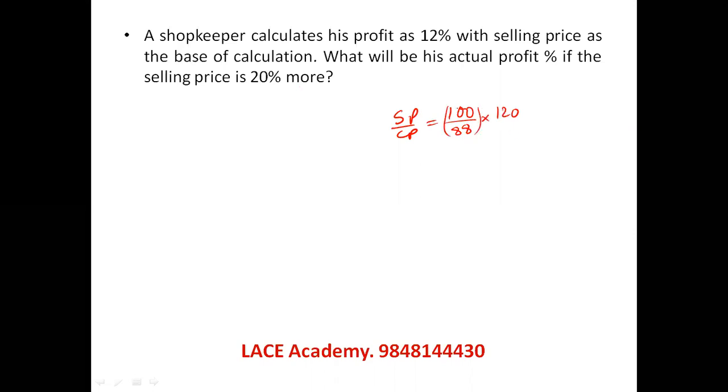Now see, 100 is okay. That is actually to see what percentage. 120 by 88, I can cancel it with 8, so I can say the fraction is 15 by 11. 15 by 11 says there is 4 by 11 extra. Whatever extra there is, that is the profit percentage we get. So 4 by 11 is the profit. What is 4 by 11 as a percentage? 4 into 9.09, which is 36.36%.